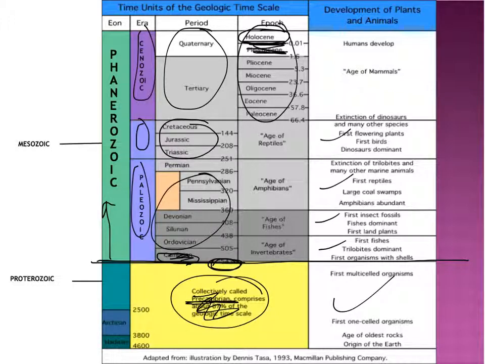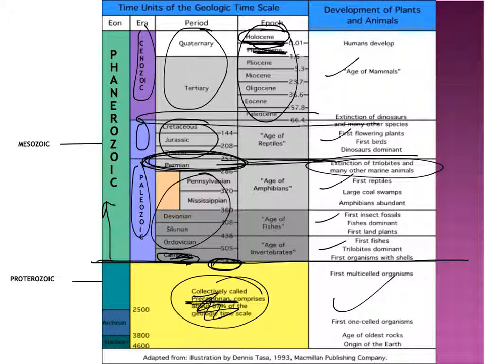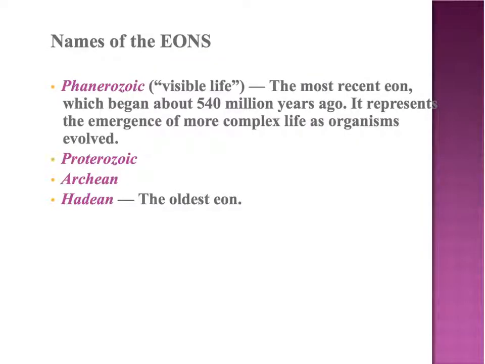Age of reptiles is in the Mesozoic, and the age of mammals is in the Cenozoic. So that's a little brief synopsis of the geological timescale. Remember, there was a big extinction of trilobites here and other marine species due to the breakup of Pangaea, we think. And also there was another one right here at around 65, 66 million years ago due to the meteorite impact that led to the extinction of dinosaurs and other species. And you're going to need to know that.